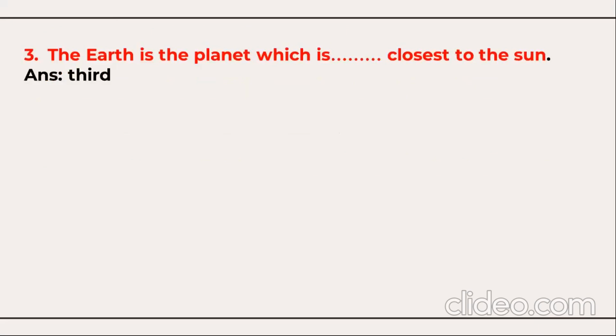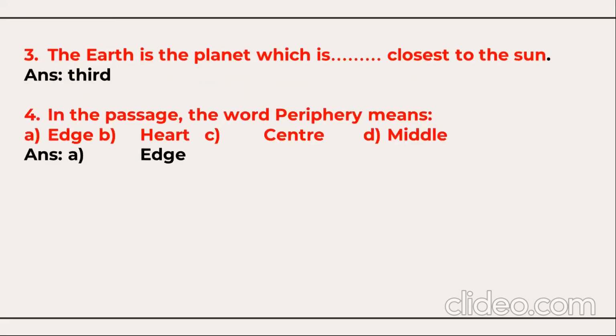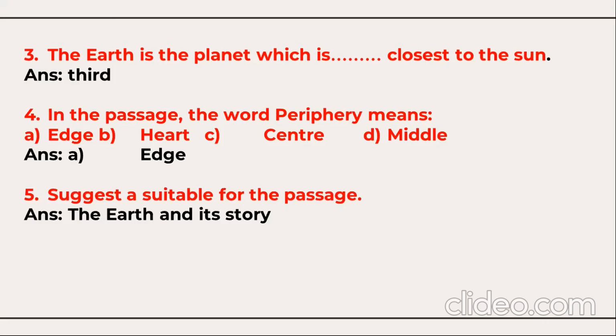Third question, the Earth is the planet which is third closest to the sun. Fill up the blank. Fourth one, in the passage, the word periphery means edge. So that option is the correct answer. And the fifth one suggests a suitable title for the passage. The suitable title can be The Earth and Its Story. You can also have a different title. So this is the first question for 5 marks, 5 questions from the passage.